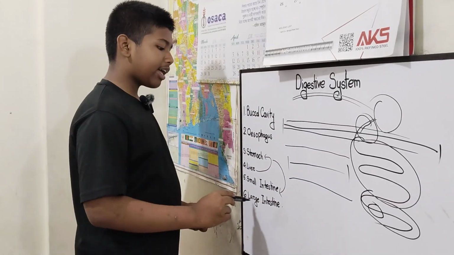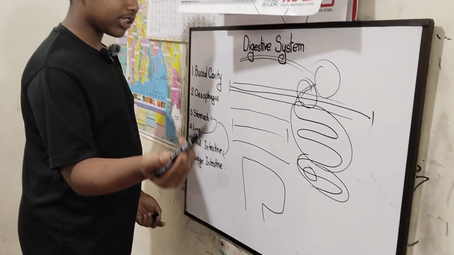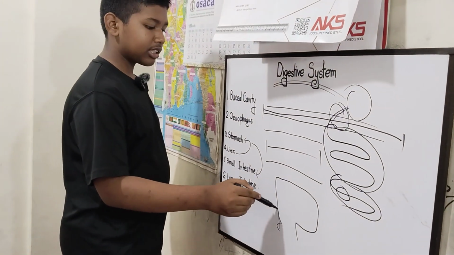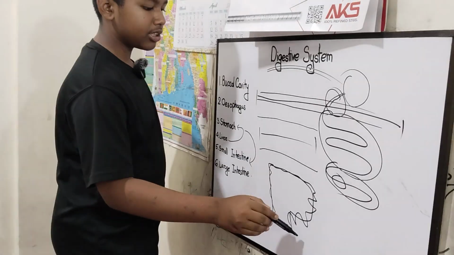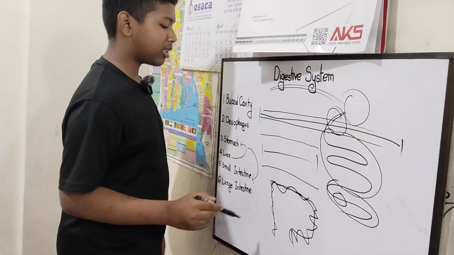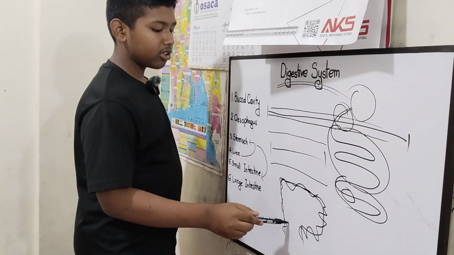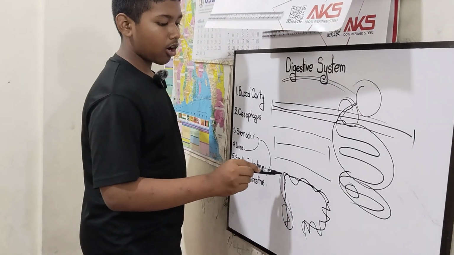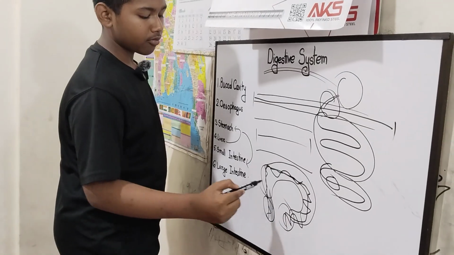Now let's say the large intestine. The large intestine is only like this. It's finished. It is kind of thick. I just drew it simply because I don't like to draw and take much time. So the large intestine has three parts, as I said: cecum, colon, and rectum.